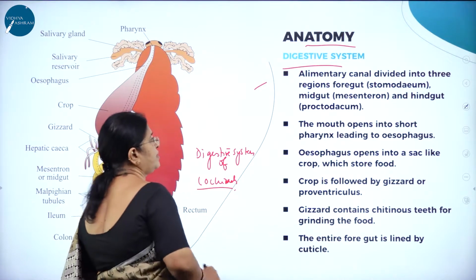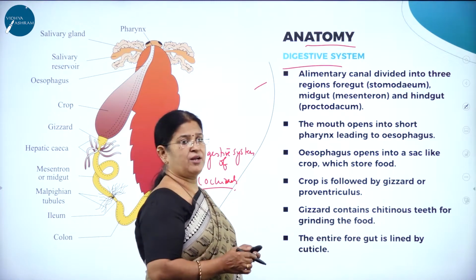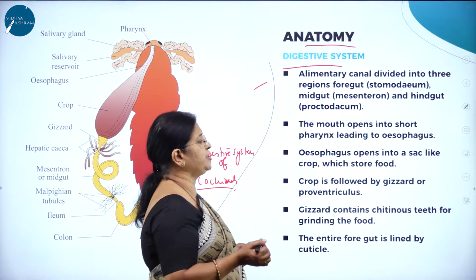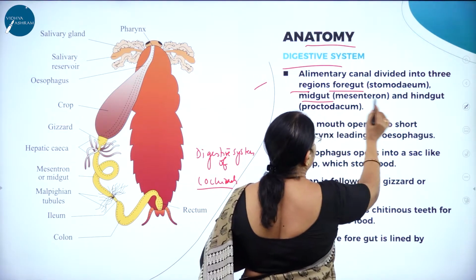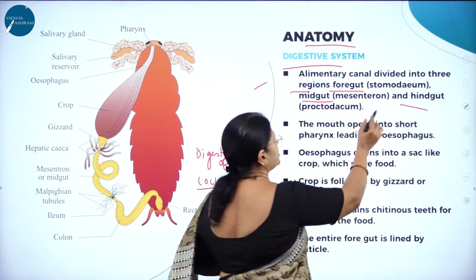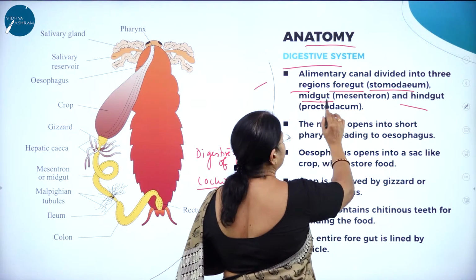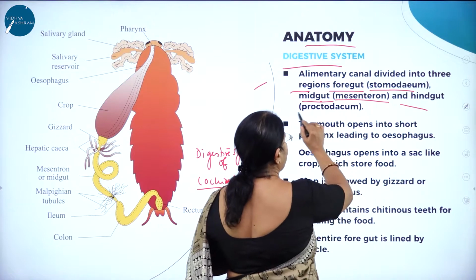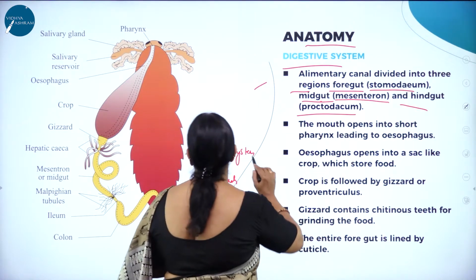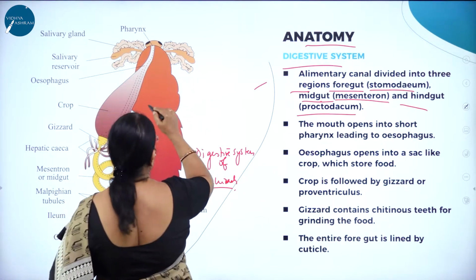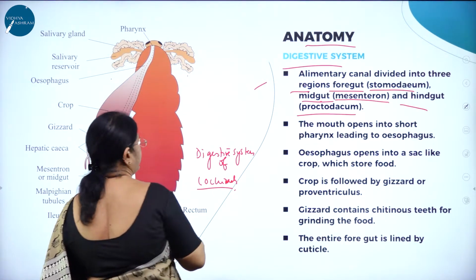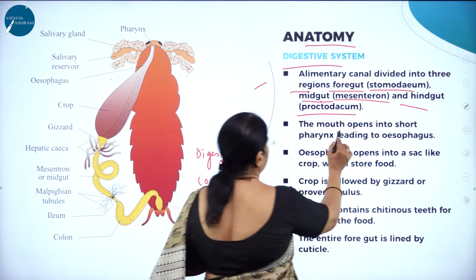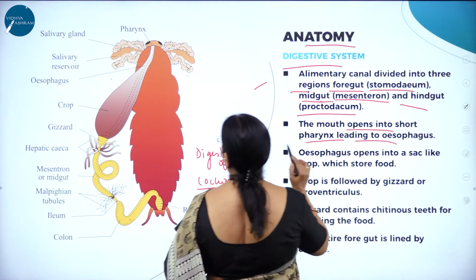Now, the alimentary canal or the digestive system is divided into three regions, that is foregut, midgut and hindgut. Foregut is also called stomodaeum. Midgut is also called mesenteron. Hindgut is called proctodaeum. So here the whole of it is divided into foregut, midgut and hindgut. The mouth opens into a short pharynx leading to the esophagus.